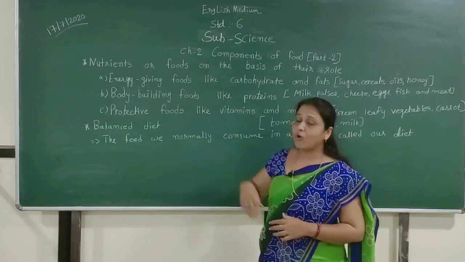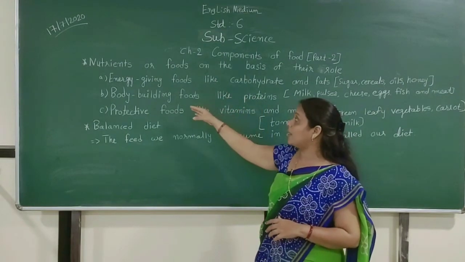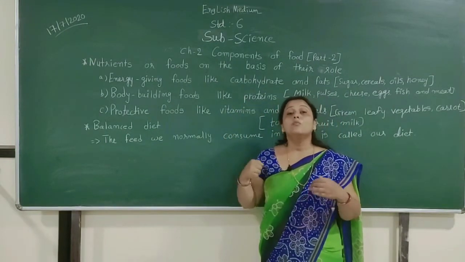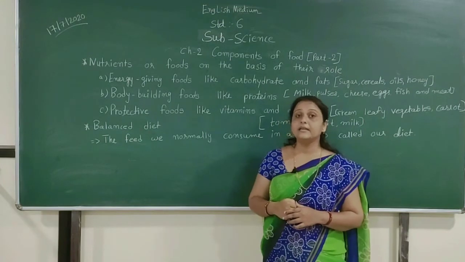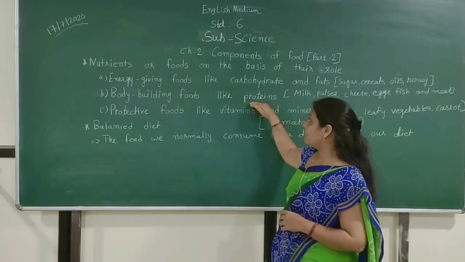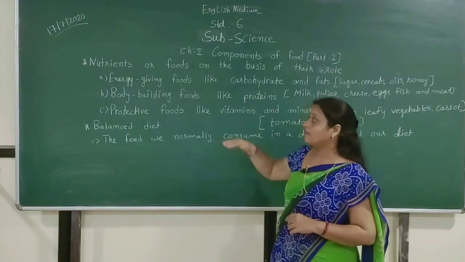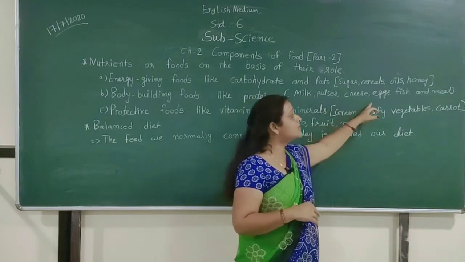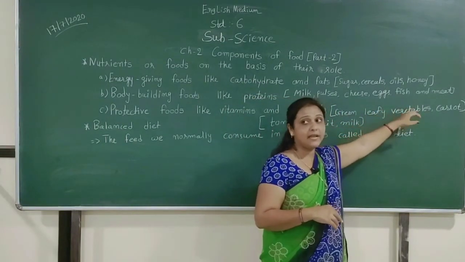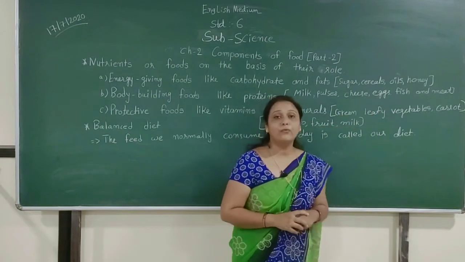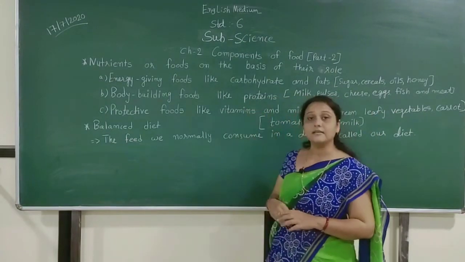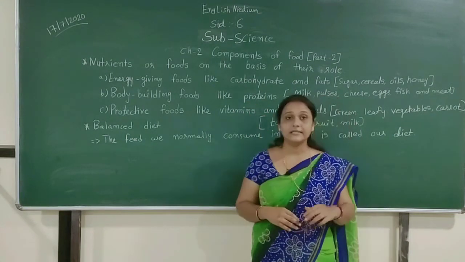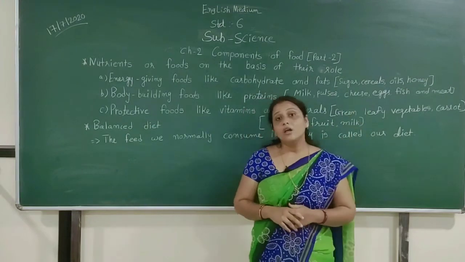Body building food like proteins. Proteins are one type of nutrient which help our body build in a healthy way, in the right way. If we eat food which gives us protein, then our body develops in the perfect way. For example, milk, pulses, cheese, eggs, fish and meat. If we eat these types of food, then we can get proteins easily.